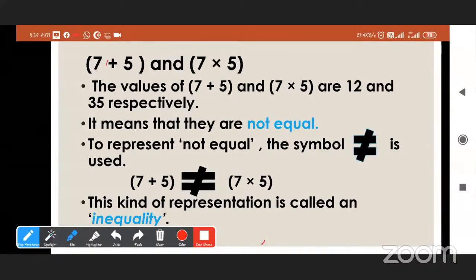So 7 plus 5 is 12 and 7 into 5 is 35. It means they are not equal. So to represent not equal, the not equal symbol is used. It means 7 plus 5 is not equal to 7 multiplied by 5. This kind of representation is called an inequality.